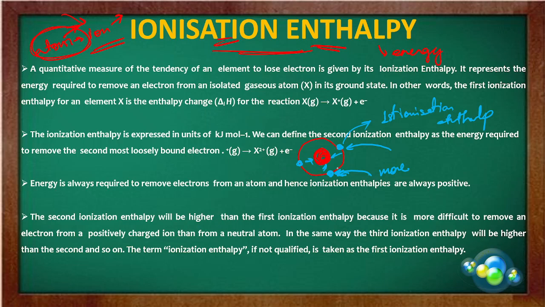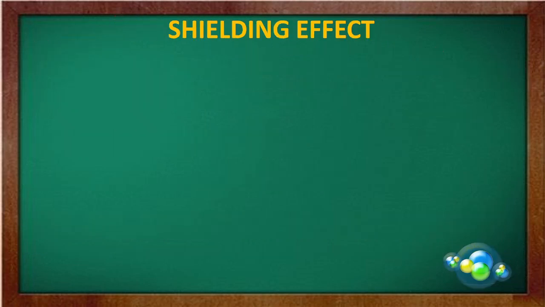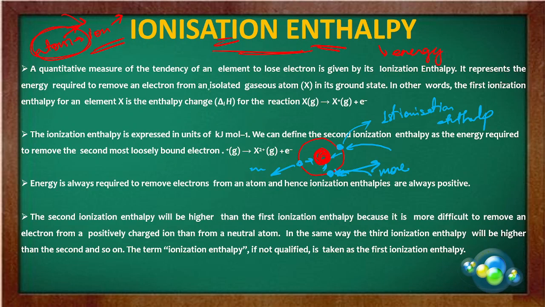Now, and for them, the third ionization enthalpy is further higher. Now this ionization enthalpy, as we move from left to right, will increase, but when we move from top to bottom, it will decrease. The ionization enthalpy decreases from top to bottom.